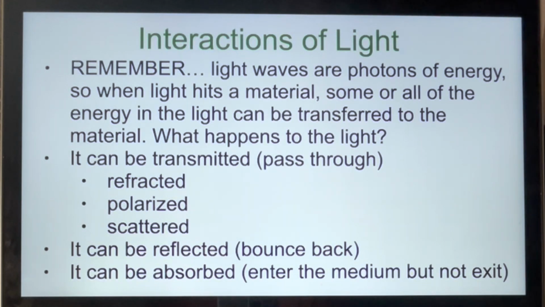When light hits an object, depending on whether the object is transparent, translucent, or opaque, the light will either be transmitted, which means to pass through, reflected, bounce back, or absorbed, enter the medium but does not exit. When light is transmitted, it can be refracted, polarized, and scattered. We'll talk about that later.